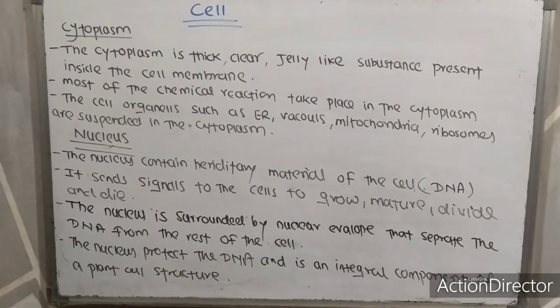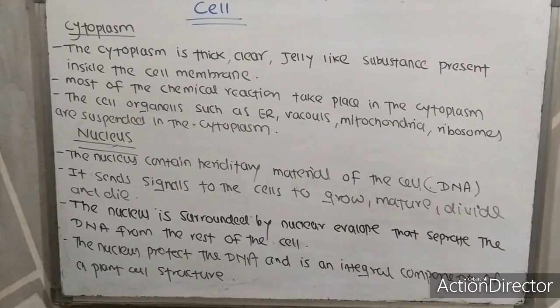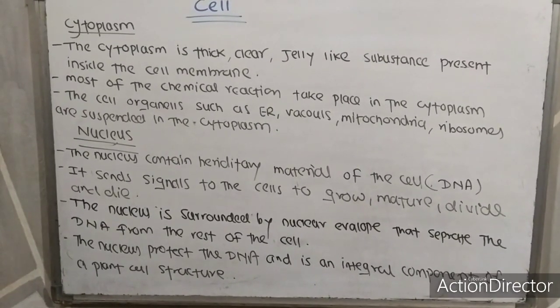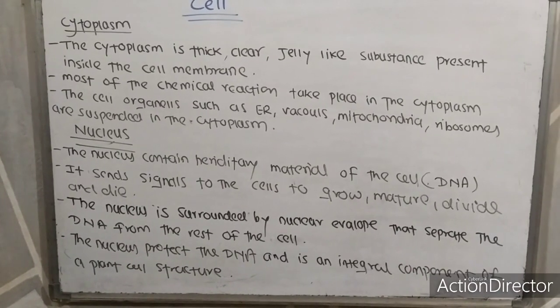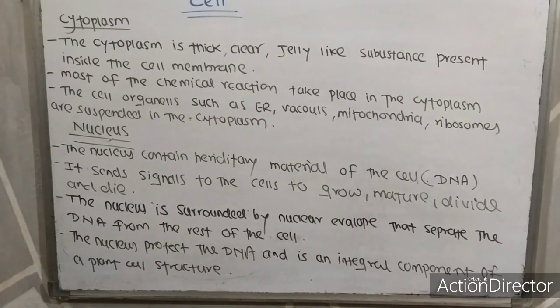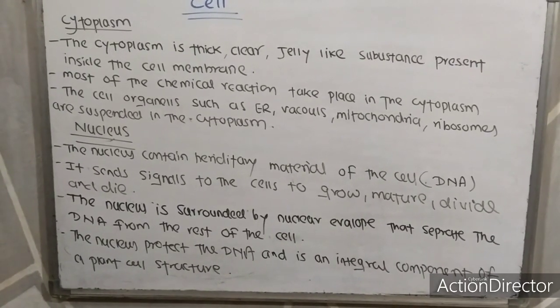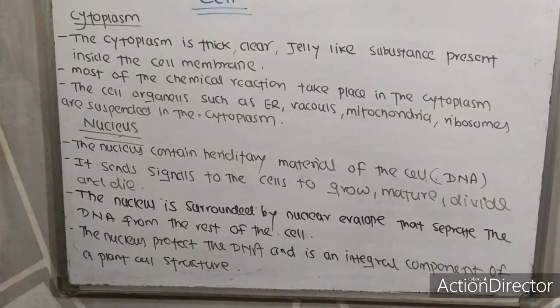Cytoplasm. The cytoplasm is a thick, clear, jelly-like substance present inside the cell membrane. Most chemical reactions take place in the cytoplasm. The cell organelles such as ER, that is endoplasmic reticulum, vacuoles, mitochondria and ribosomes are suspended in the cytoplasm.